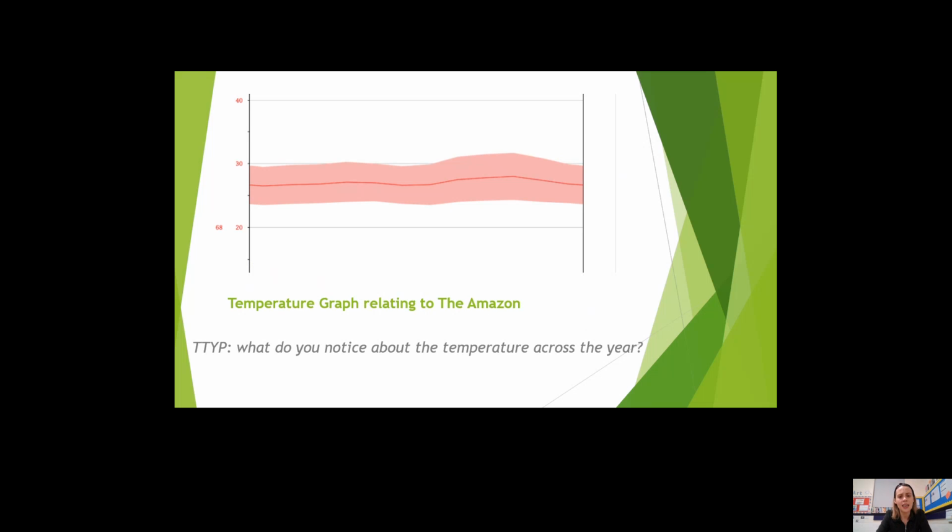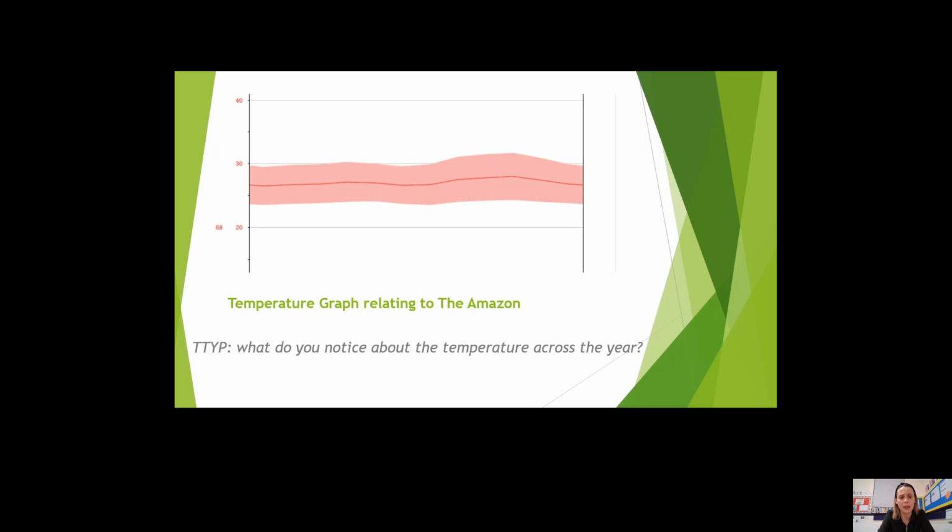This graph shows us the temperature in the Amazon rainforest all year round. So you can see by the fact that the line is fairly straight that the temperature remains constant all year round. That's the average temperature.